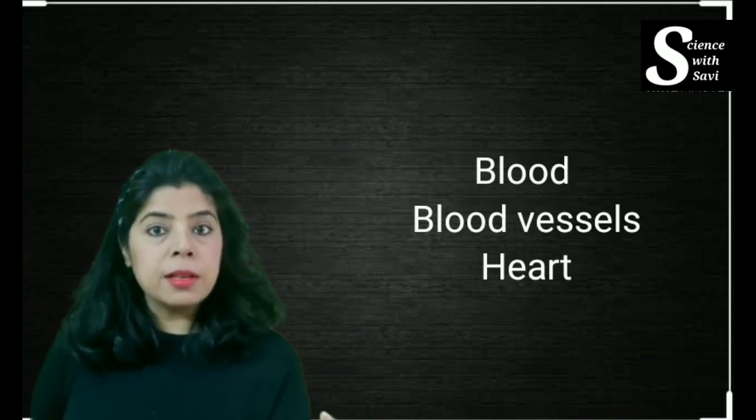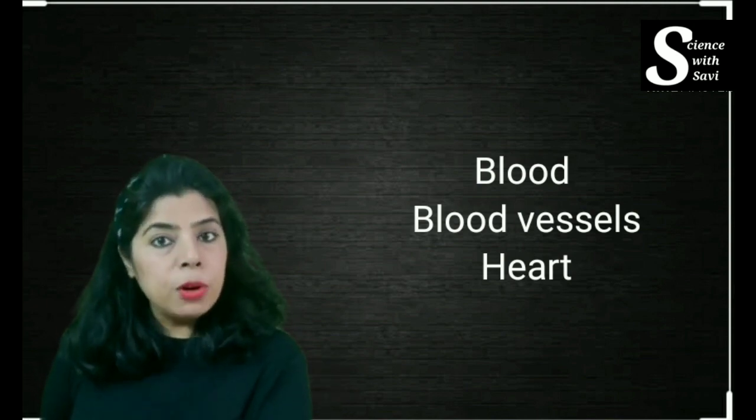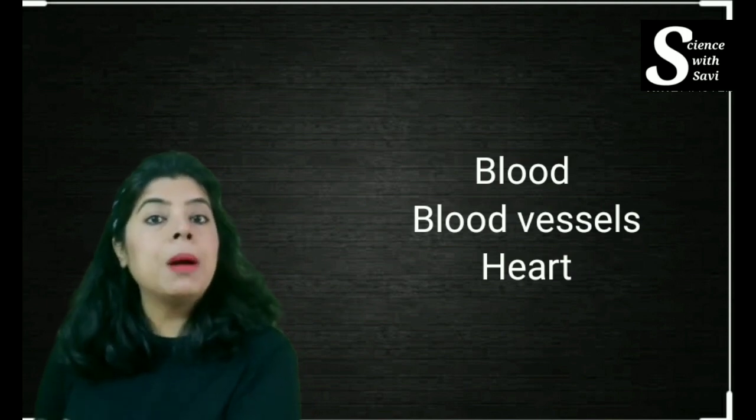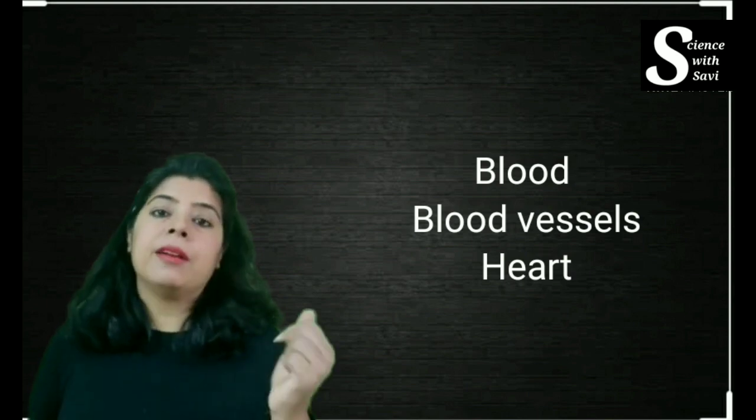So I will be taking up the human circulatory system in these three subtopics. We will first talk about the medium which helps in the transport, that is the blood. Second, the vessels in which the blood flows, and third, the main pumping organ, that is the heart, because of which the blood flows in the vessels and reaches all parts of the body. So let's start with the blood.